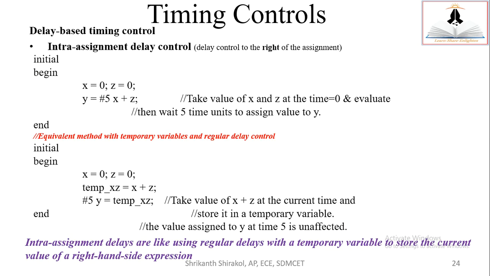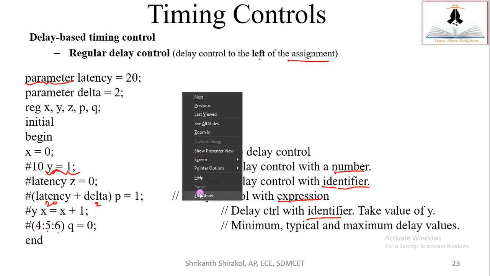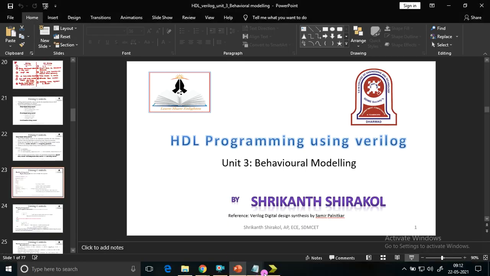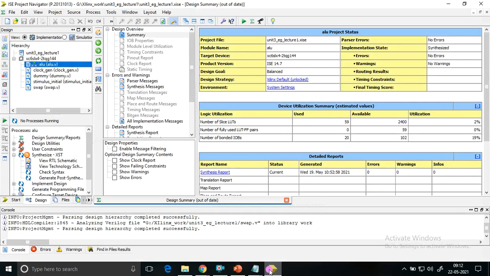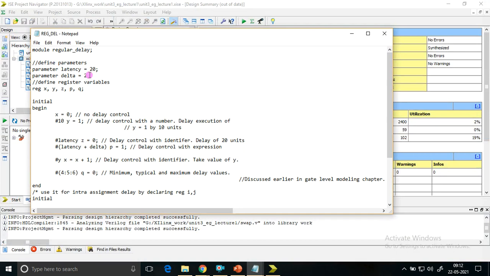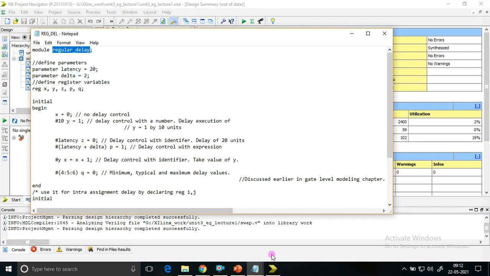Okay, how it works, we will understand using a Xilinx simulator. I have already opened it, and I have kept the code ready. First, let me take a regular delay control code.